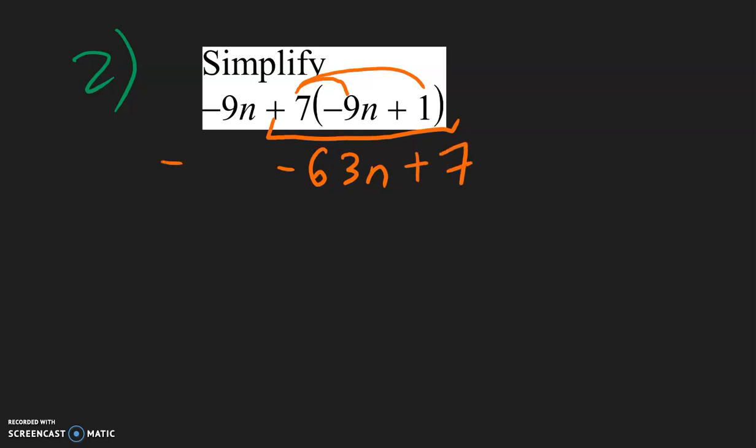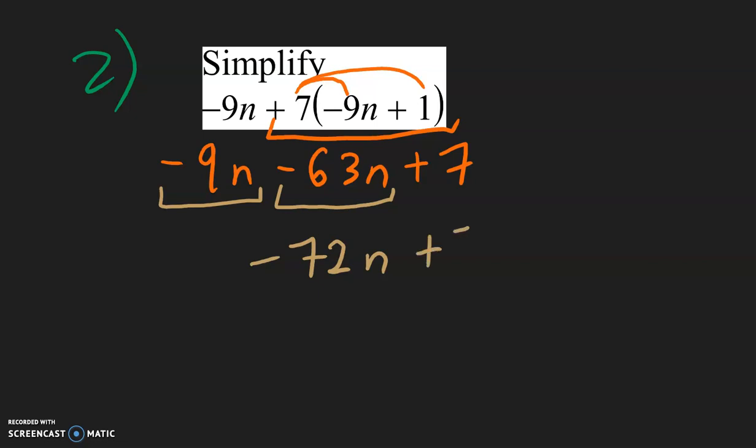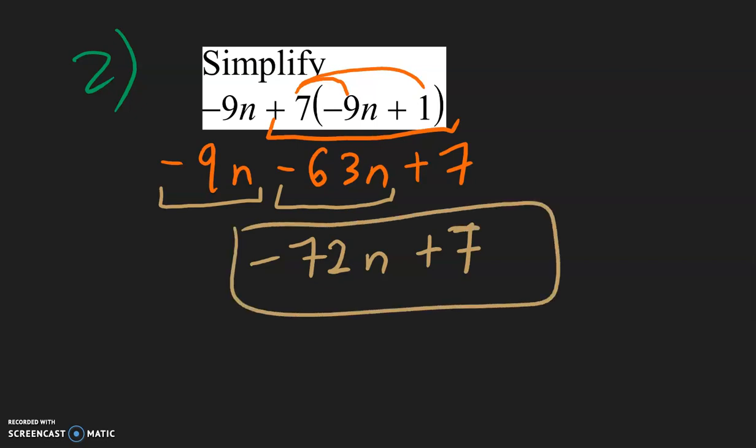Now copy down the negative 9n, and we will combine like terms. So the like terms are negative 9n and negative 63n. That will give you negative 72n. And then we just copy down the plus 7 because the 7 is just a constant and there are no other constants out there. So this is the simplified answer.